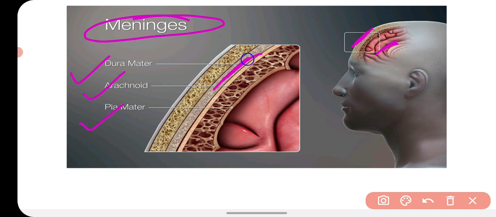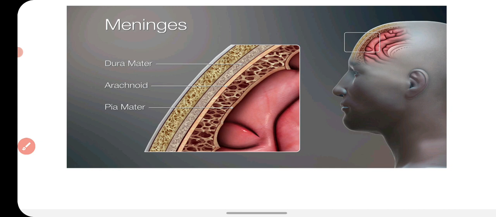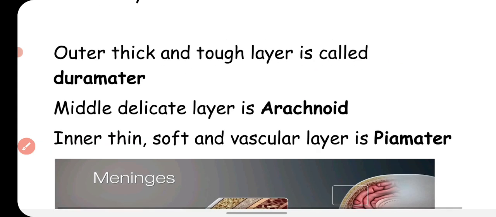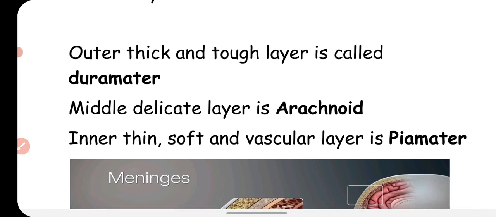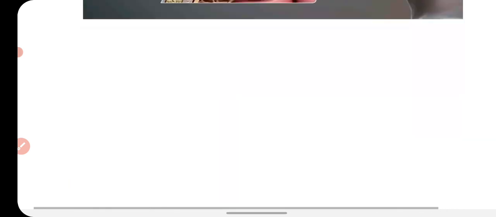Dura mater is the tough and outermost layer, arachnoid is found in the middle, and pia mater is found inward, closely attached to the brain. So these are the three protective layers found around the brain: dura mater, the outer thick and tough layer, the middle delicate layer called arachnoid, and the inner thin, soft and vascular layer called pia mater.